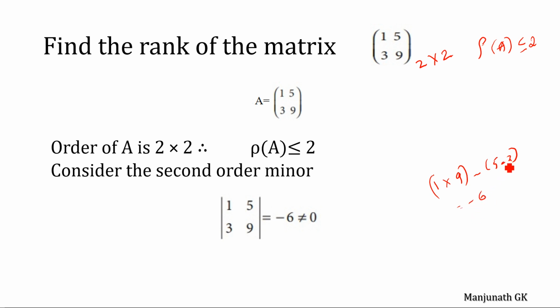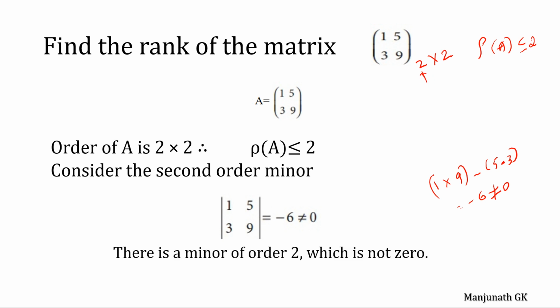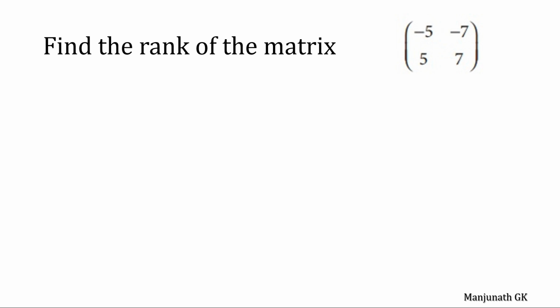That is equal to minus 6. It is not equal to 0 here. If that is the case, the rank of that matrix equals its order, that is 2. Therefore, there is a minor of order 2 which is not 0, so the rank of this matrix is 2. Alright, now find the rank of this matrix.